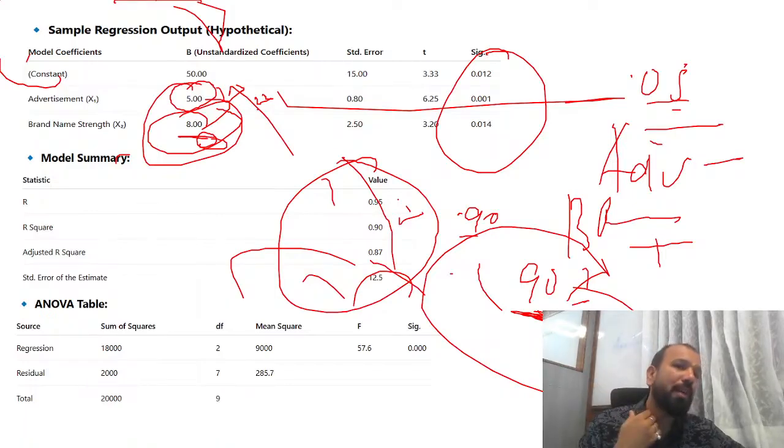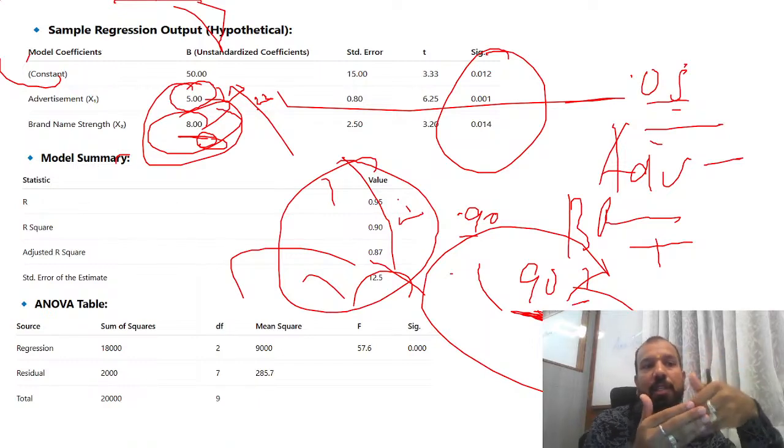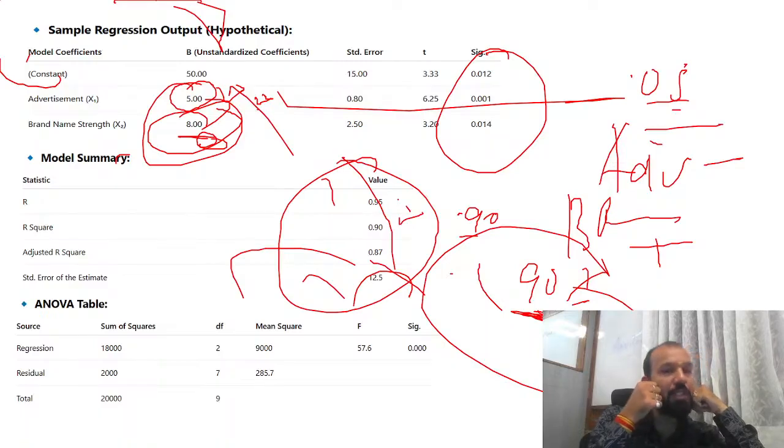Now how to frame the hypothesis here? How will you frame the hypothesis? The null hypothesis: there is no impact of the advertisement on the sales, there is no impact of the brand name on the sales. Clear? So you can frame that hypothesis here, and here is how to accept and reject. If your p-value is coming less than 0.05, that means your null hypothesis got rejected in both cases.